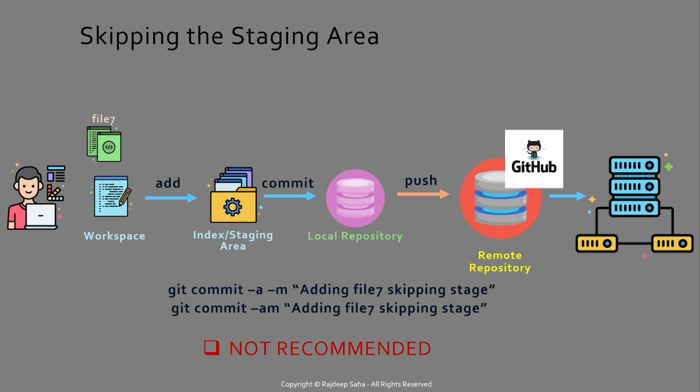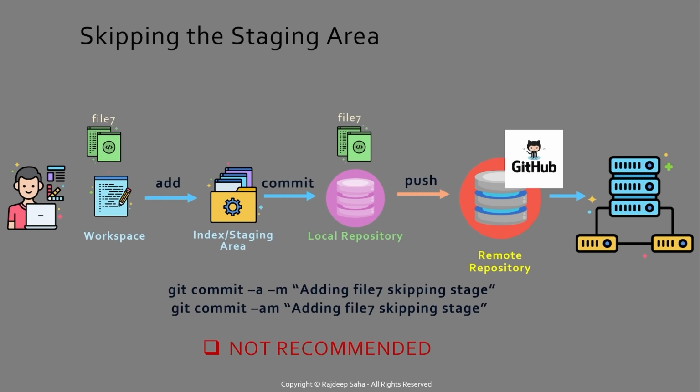There is another way to add files to the local repository, skipping the index or staging area. You can run git commit -a -m and then a comment, or git commit -am, that will skip the staging area and the file will be added directly to the local repository. However, this is not recommended.